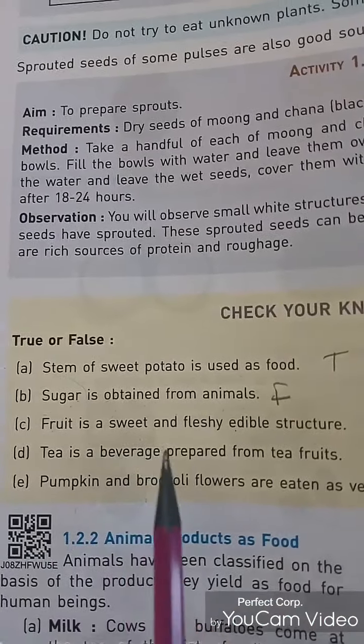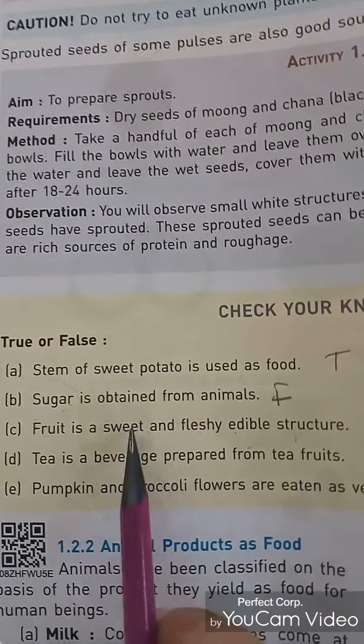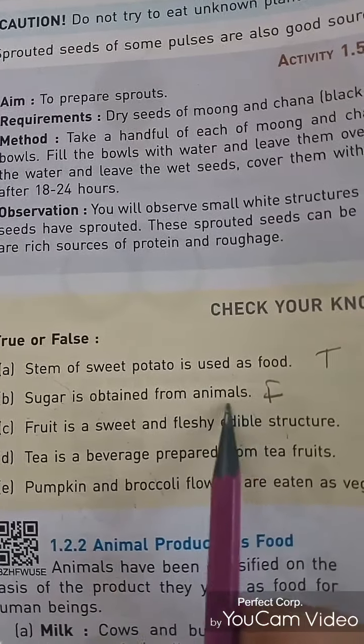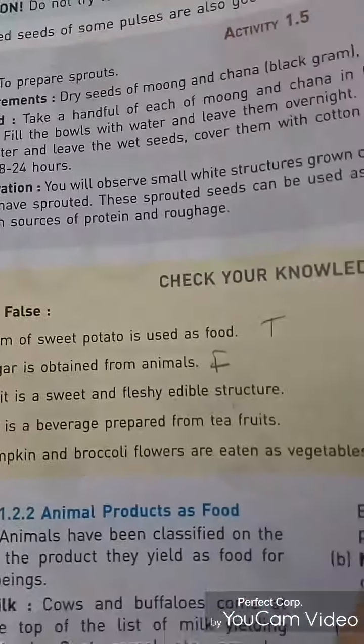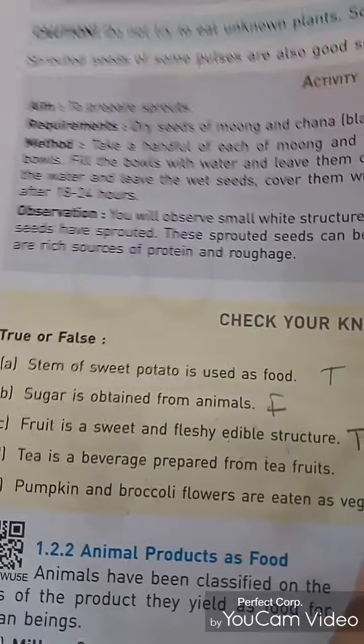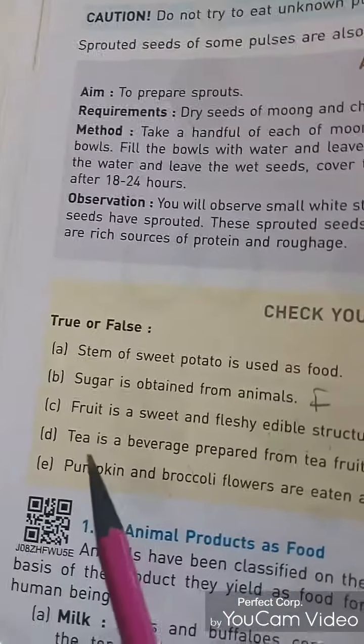Fruit is a sweet, fleshy, edible structure. Yes, fruit is sweet and it is fleshy. Edible means the part which we can eat. So it is a correct statement. So it will be true. Whenever you write true or false, please read the statement perfectly.